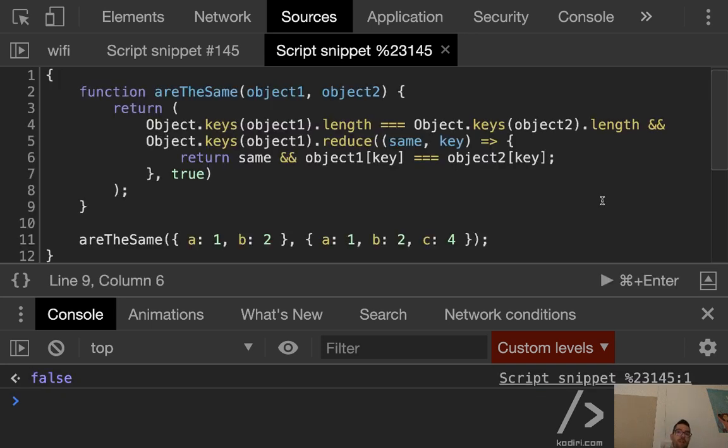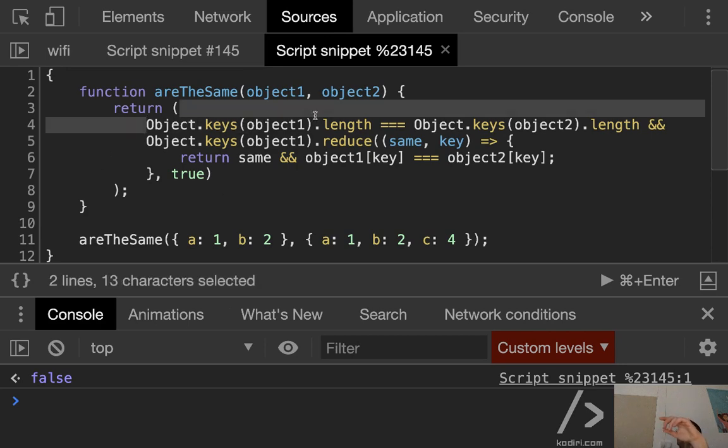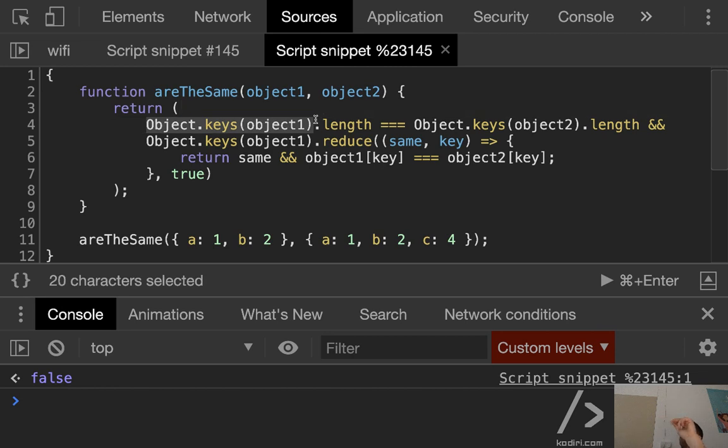So even though that's correct, if you really want to nail a job interview, you should try to avoid any sort of code duplication. As you can probably notice, I'm running this operation twice. You see, I'm getting the keys twice.